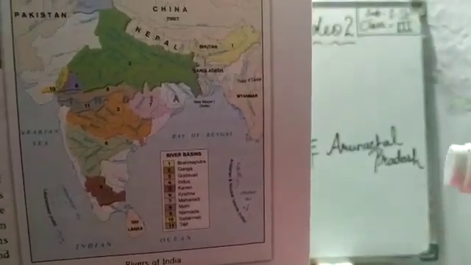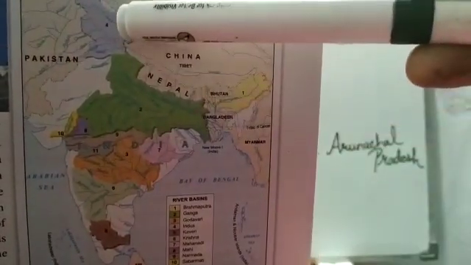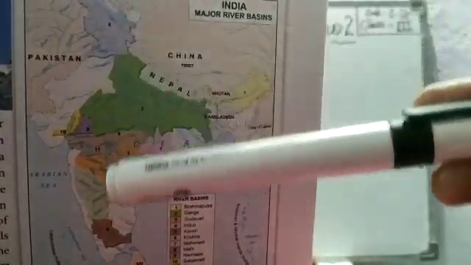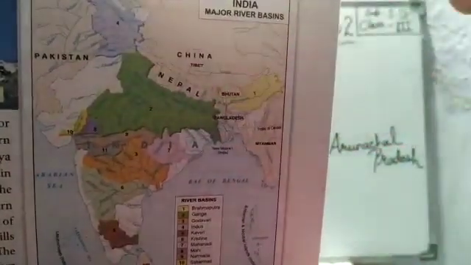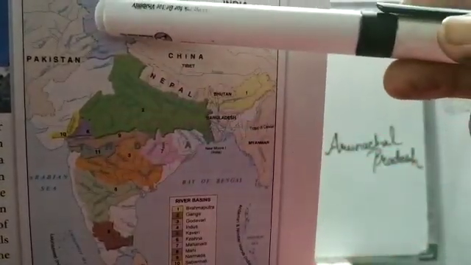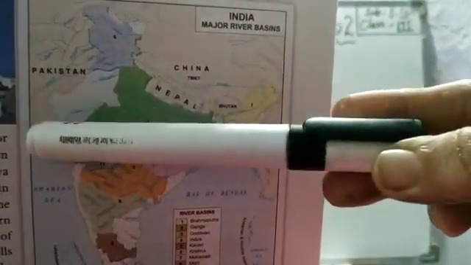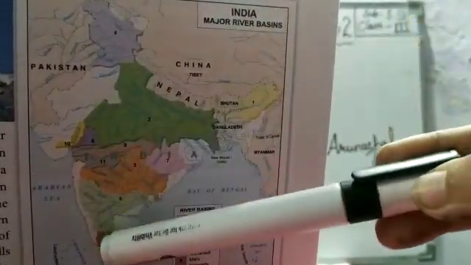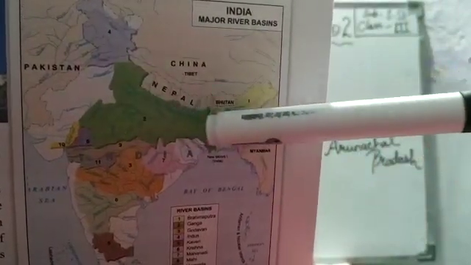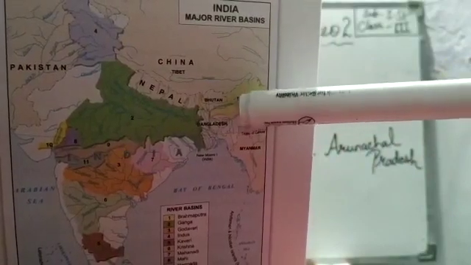Yes. Now look at the map. I'll show you in the map also. You all are aware about the directions: north, south, west, east. So India is stretched, I will tell you, from Kashmir to Kanyakumari and from Gujarat to Arunachal Pradesh. यहाँ से यहाँ तक और वेस्ट से इधर ईस्ट तक, गुजरात से अरुणाचल प्रदेश तक.